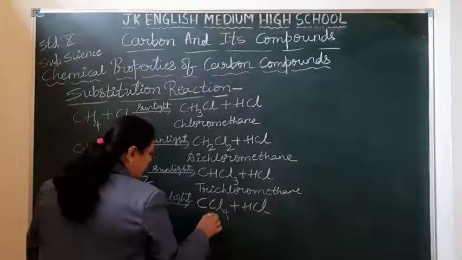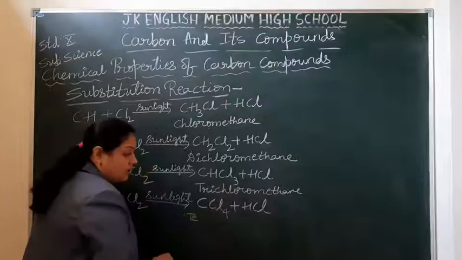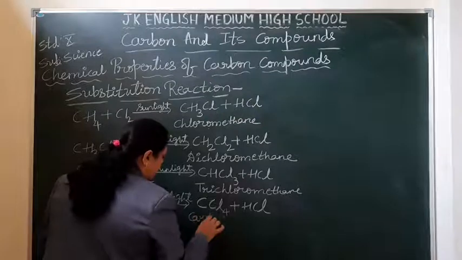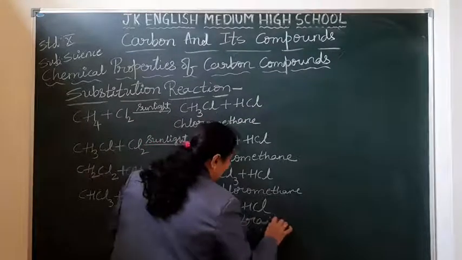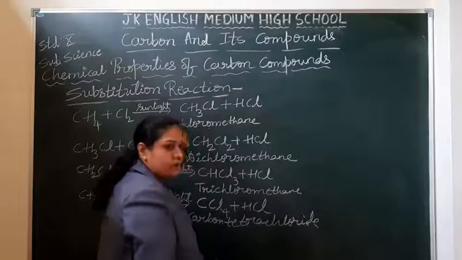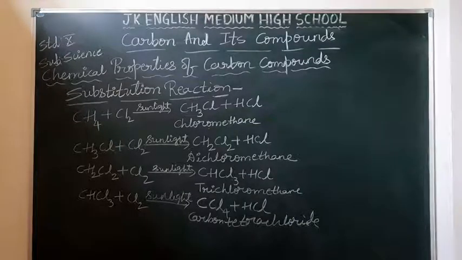Tetrachloromethane, or carbon tetrachloride. Okay, is it visible till the last equation?